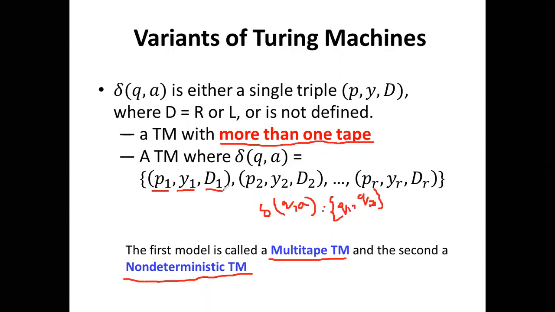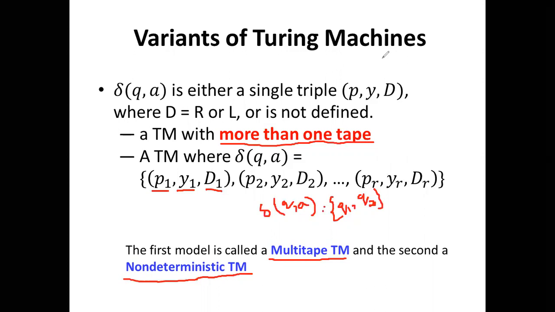The same way, it can also move to the p2 state, write y2 on the tape, and move in the d2 direction. That is a non-deterministic TM, that is, Turing machine.